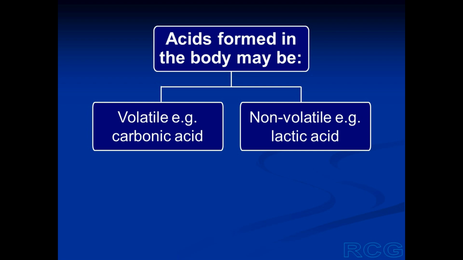The acids which are formed in our body, the formation of acids is much more than the formation of bases. And the acids which are formed every day may be volatile acids or they may be non-volatile acids. The major volatile acid is carbonic acid. Non-volatile acids are many, for example, lactic acid.